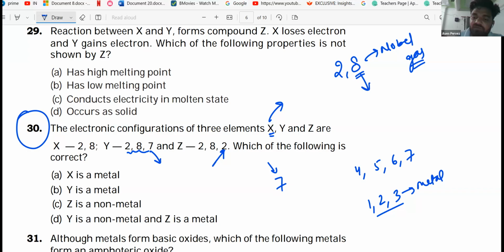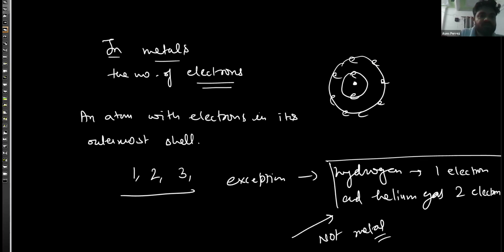The electronic configuration of helium is only 2, and that of hydrogen is only 1. Got it?